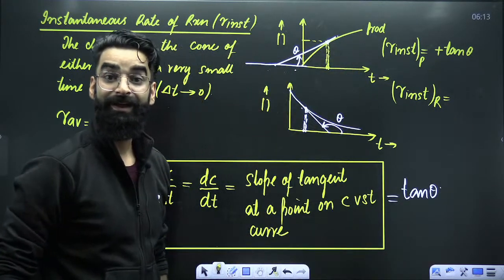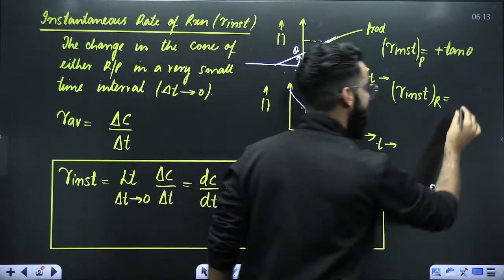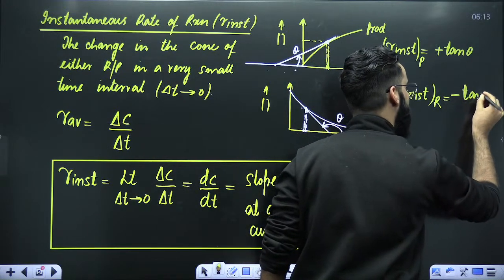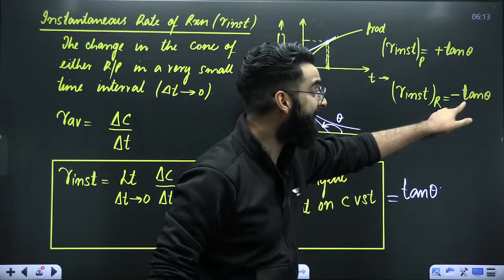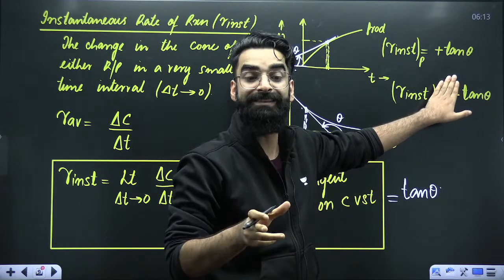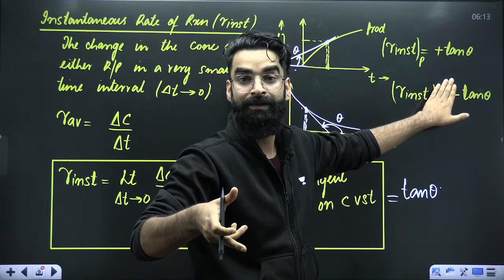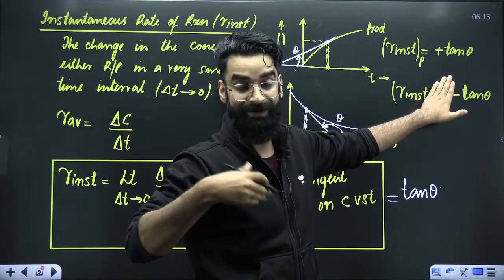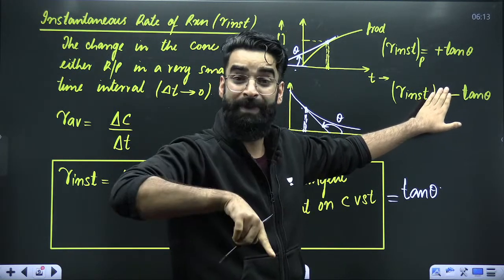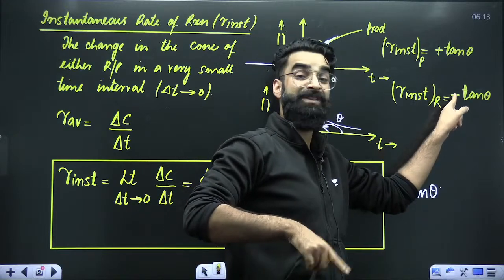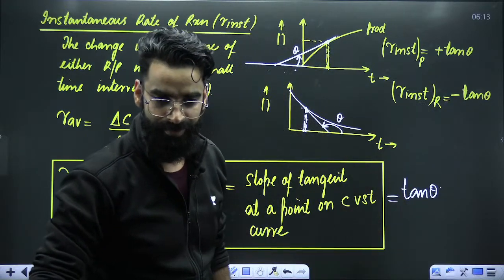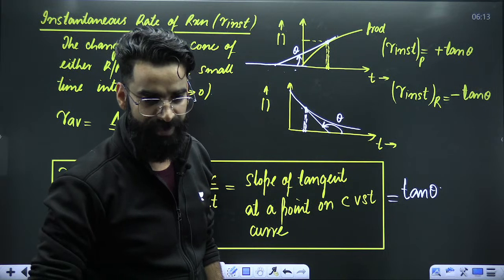Is it going to be tan theta or minus tan theta? It is going to be minus tan theta. Why? Because if theta is obtuse in case of reactants, then tan theta will be negative. But rate cannot be negative. So in order to make it positive, I'll be multiplying with a minus sign. Perfect, people?